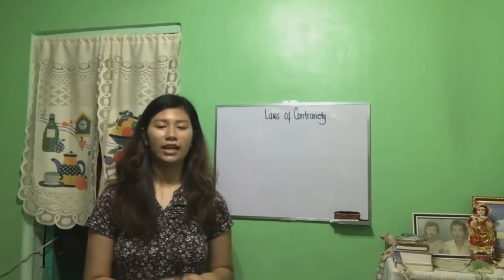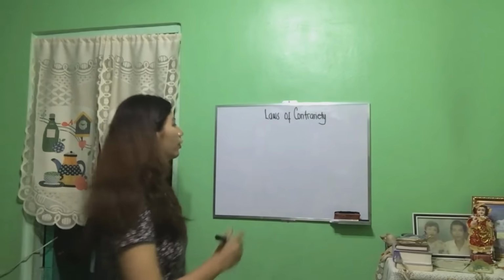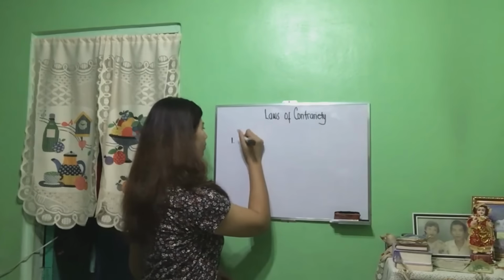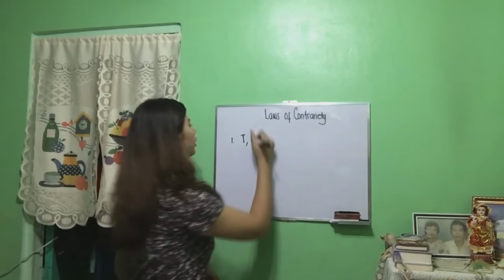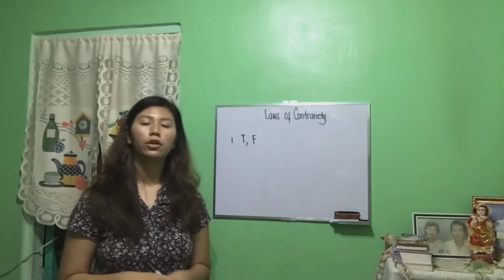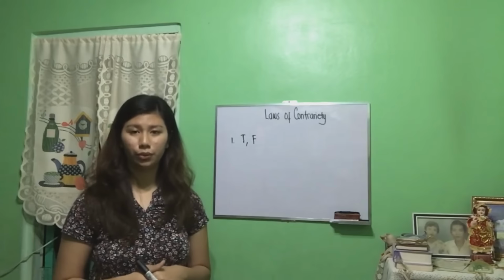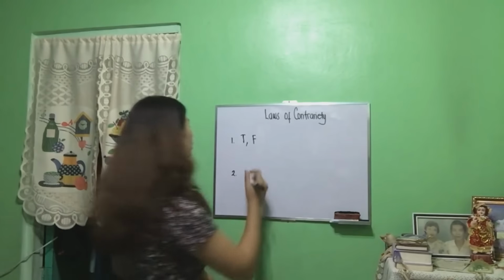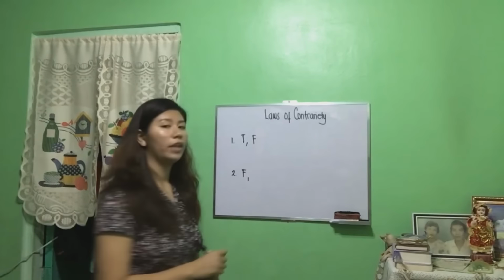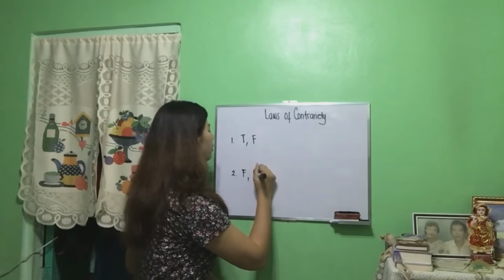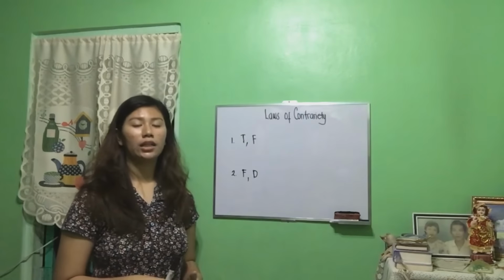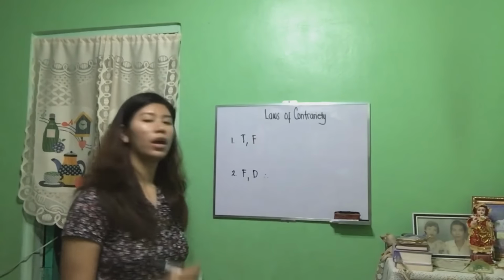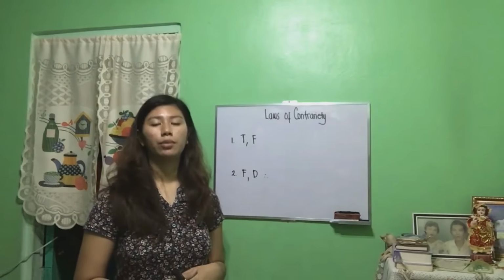Now, let's discuss the laws of contrariety. Rule number 1: if one statement is true, the other statement is false. Therefore, contrary statements cannot both be true. Rule number 2: if one statement is false, the other one should be doubtful. Doubtful meaning they can either be true or false. Therefore, contrary statements could both be false.